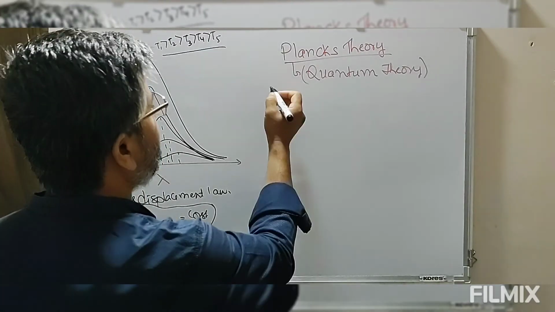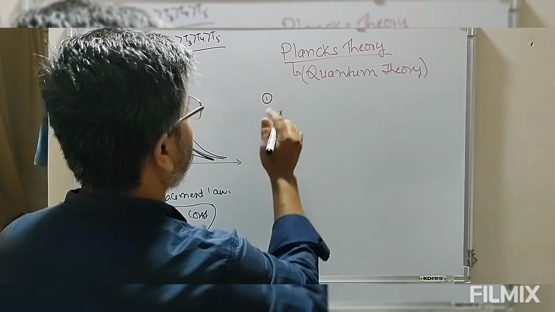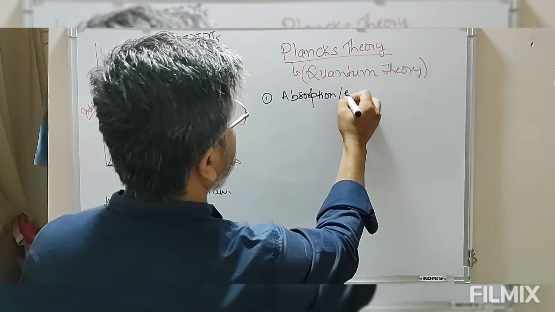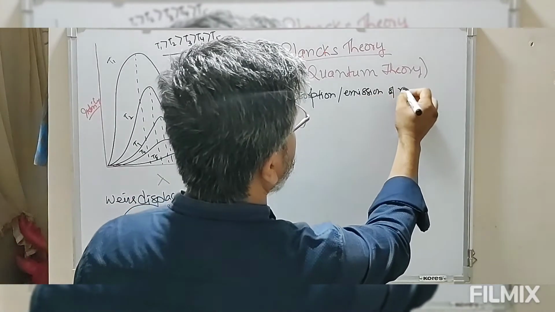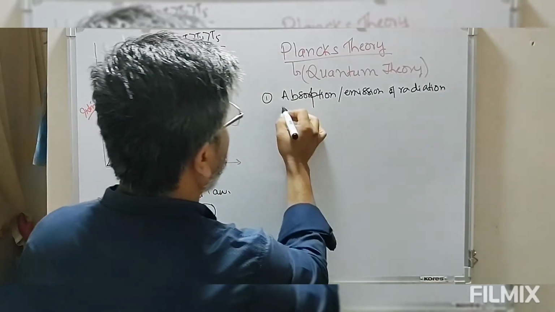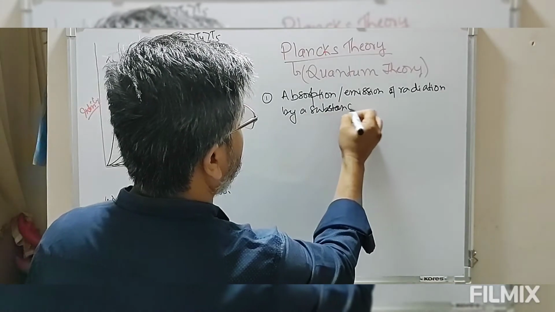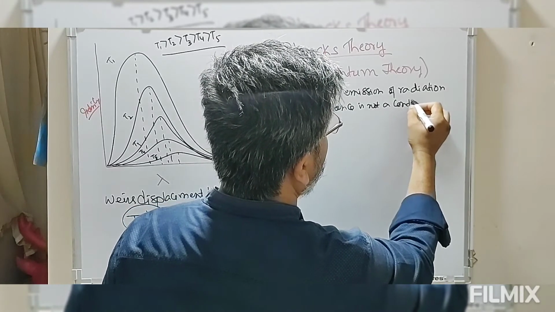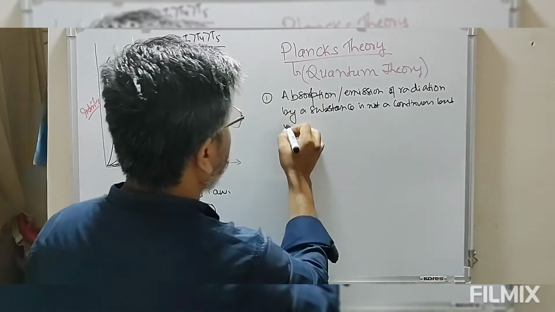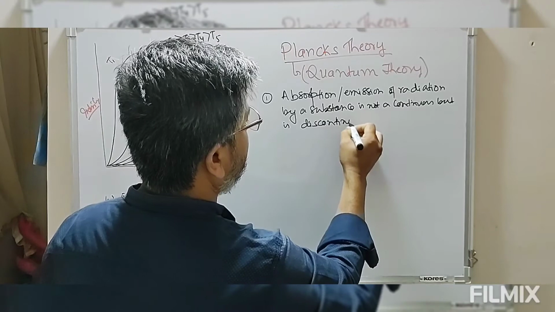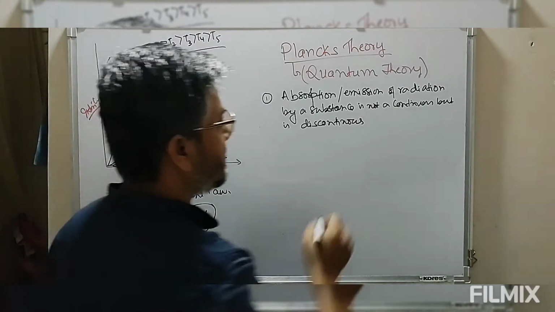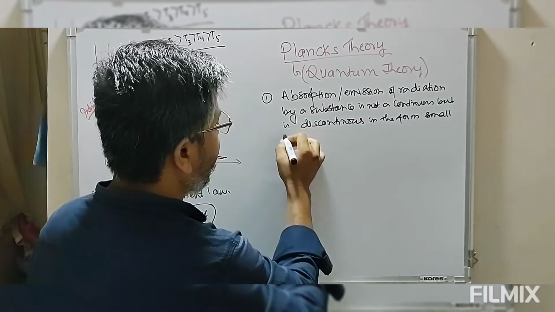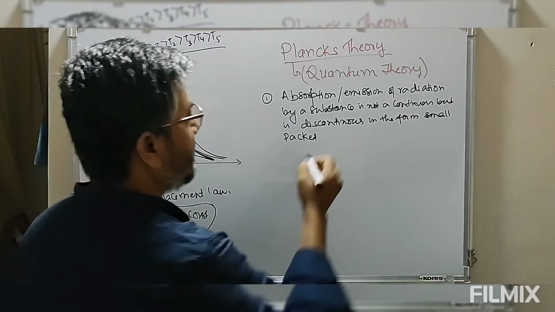So some postulates of this quantum theory say: absorption or emission of radiation by a substance is not a continuous process, but is discontinuous, in the form of small packets, that is known as discrete.